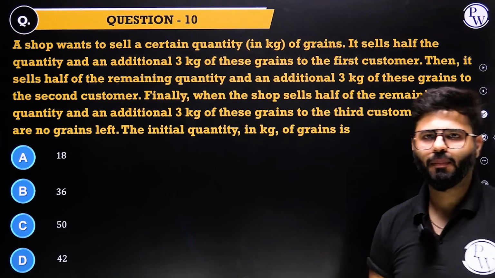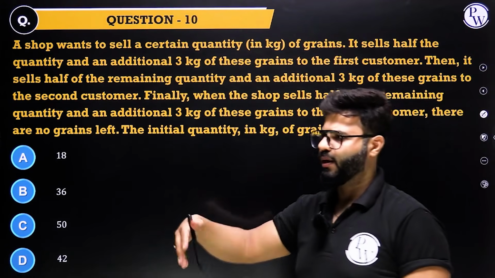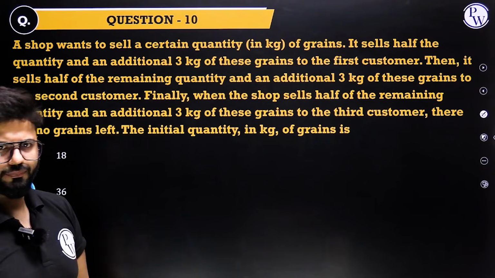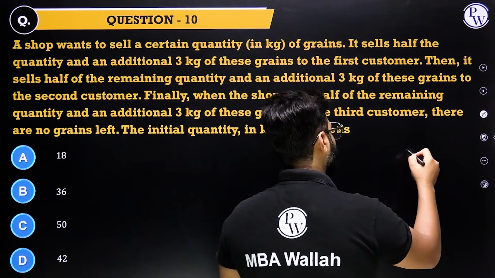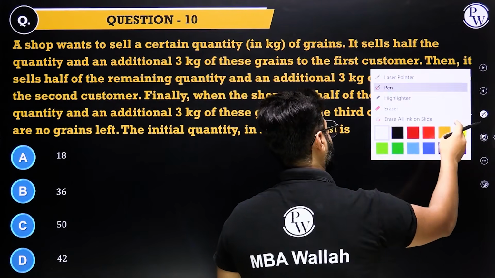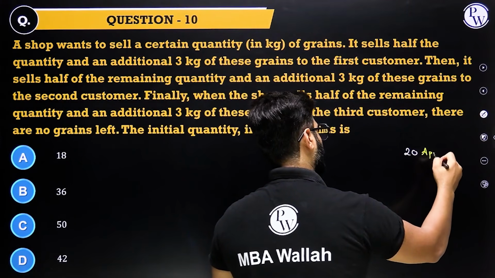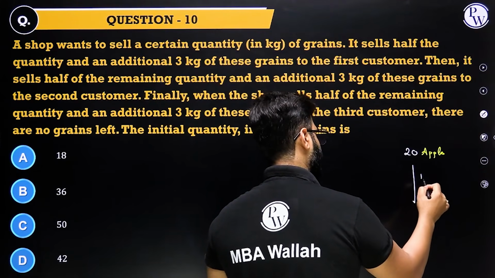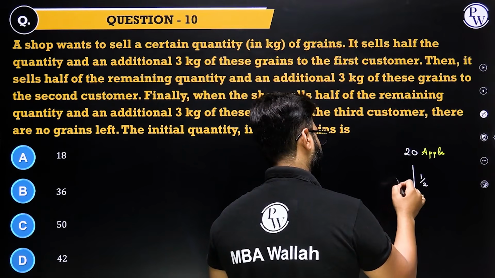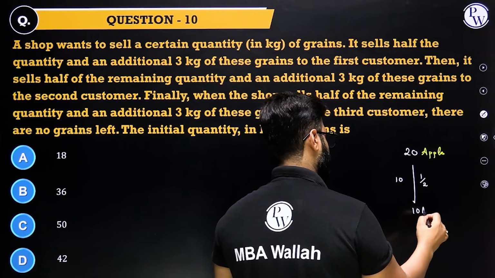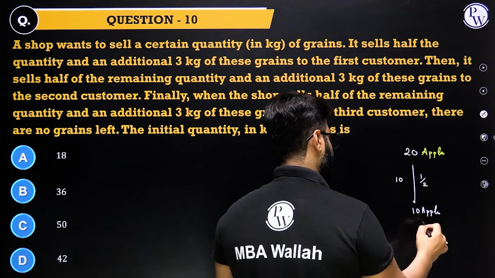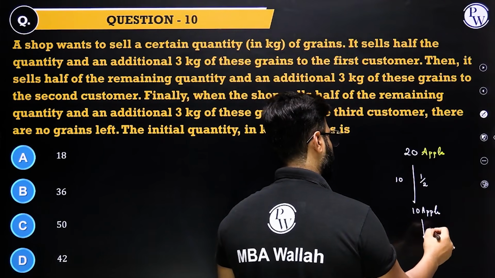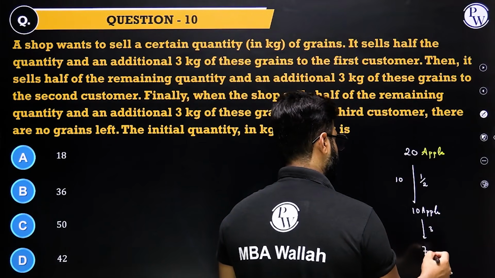Alright, so do you see what happens? A person gives half and then some additional, then half, then some additional. Try to observe it. Let us suppose you had 20 apples, alright? Go in the reverse. But how to go in the reverse? Let's learn. Suppose you gave half of the apples. That means you gave 10 apples. Now you're left with 10 apples. And let us say you gave an additional 3 apples. That's what is happening. Half and then an additional 3. So you gave 3 more. And now you're left with 7 apples, right?